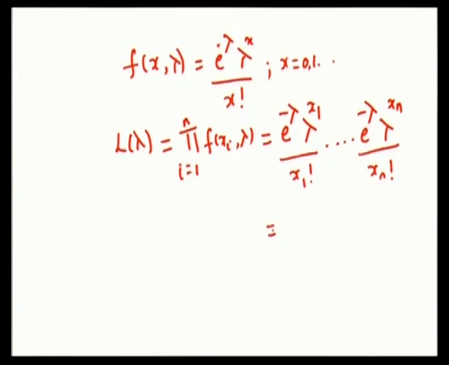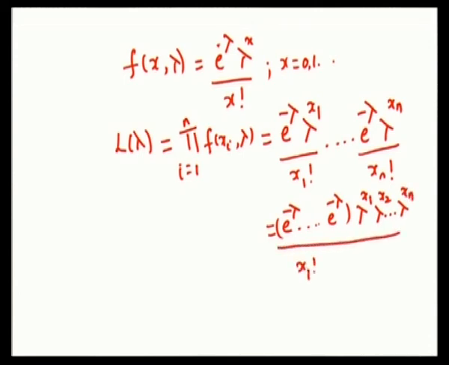Now, let us collect all the terms e power minus lambda up to e power minus lambda. Here you will have lambda power x1, lambda power x2 up to lambda power xn. In the denominator you will have x1 factorial up to xn factorial. Now, e power minus lambda you have to multiply n times.